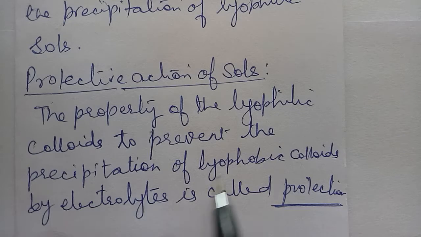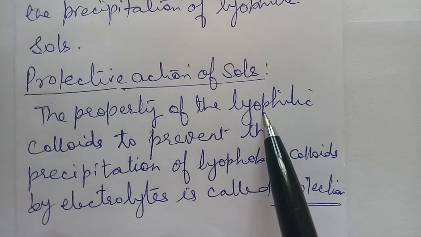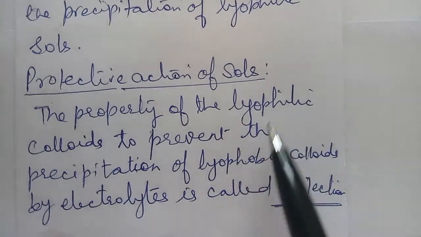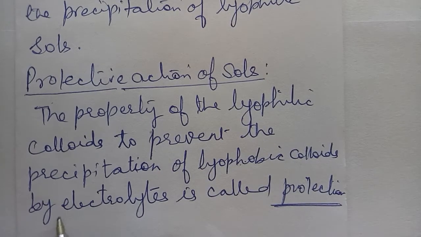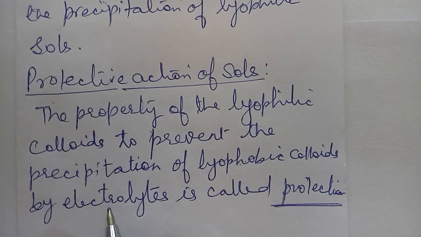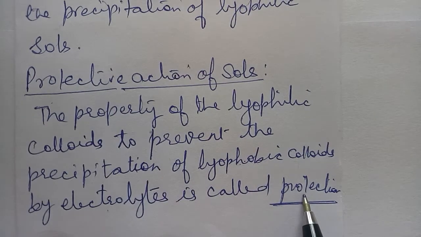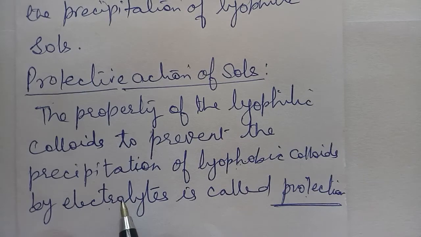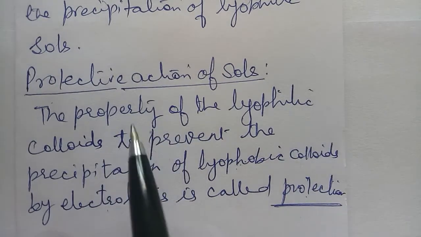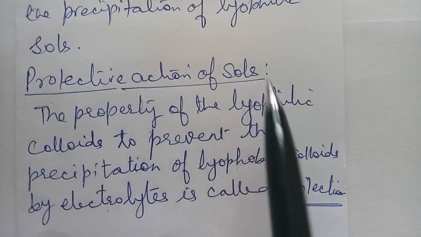When we add the electrolyte to the lyophobic colloid, and we also add the lyophilic colloid to it, then these lyophobic colloids will not get precipitated with the addition of the electrolyte. So this is called protection. The lyophobic colloid is protected against electrolyte by the lyophilic colloid. This is called the protective action of the soles.